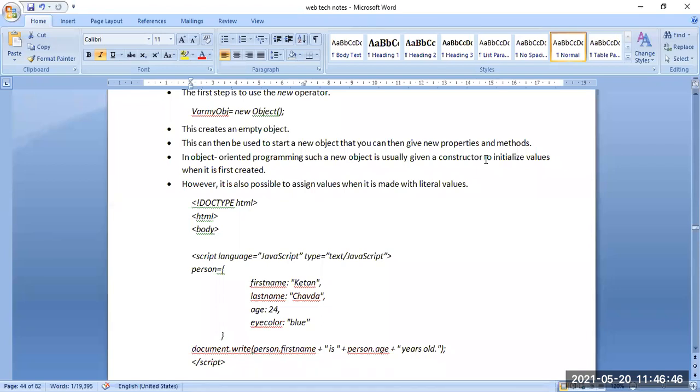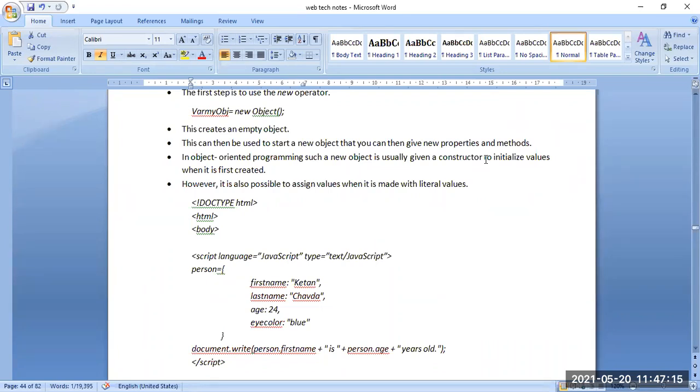And this can be used to start a new object that can give new properties and methods. Now, in this type of object-oriented programming language, such as JavaScript, the new object is usually given a constructor to initialize values when it is first created. So we are going to use the constructor to initialize values when it is first created.